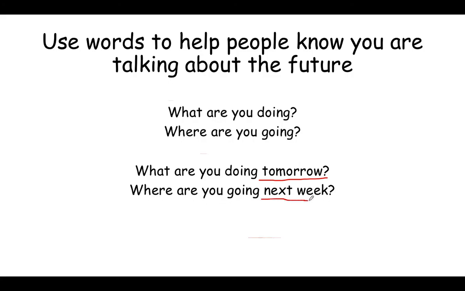So again, the words next and next week help to tell us that what the question is asking is about the future, not right now. It's about the future. So that's a way that you can help people know you're talking about the future.